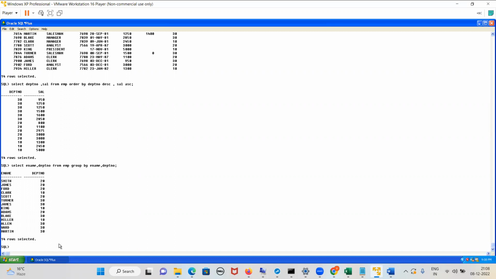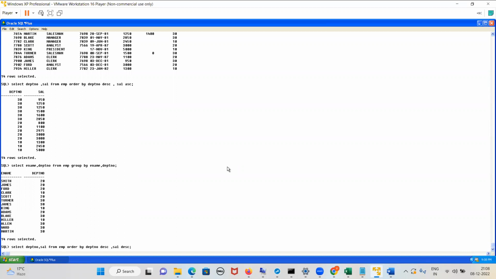So now if I write a last query: select department number, salary from EMP order by department number DESC, salary DESC. What will be the output? Department number in descending order and salary in descending order.